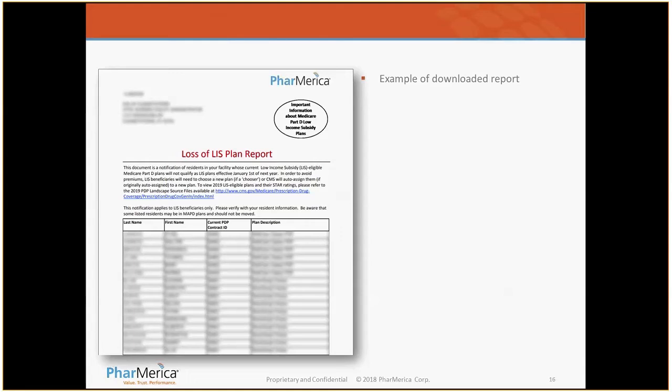That's one reason why we put this at the very front of this PDF download report, so that you will receive this and know which residents you must take immediate action on, or ensure that they're taking immediate action on selecting a different PDP or Medicare Advantage plan for 2019.